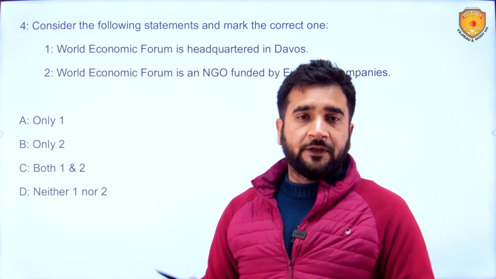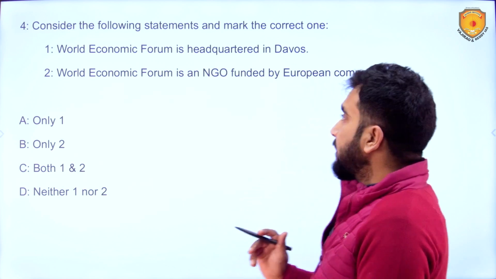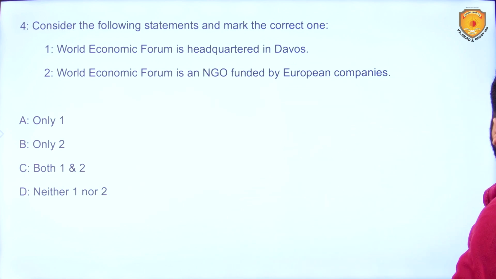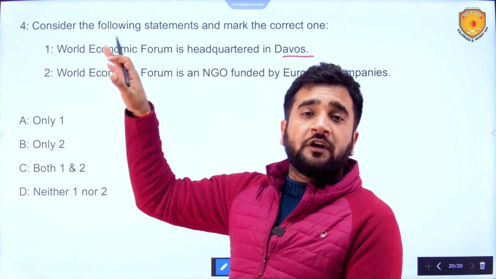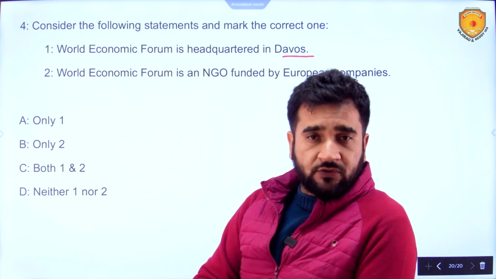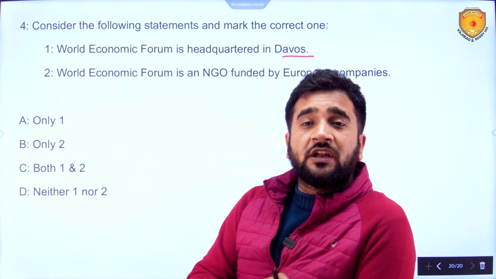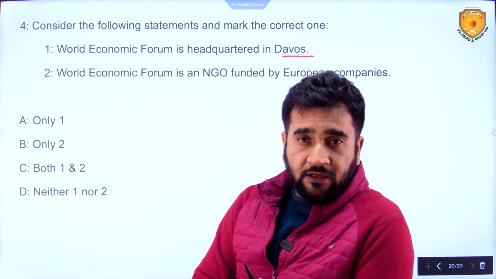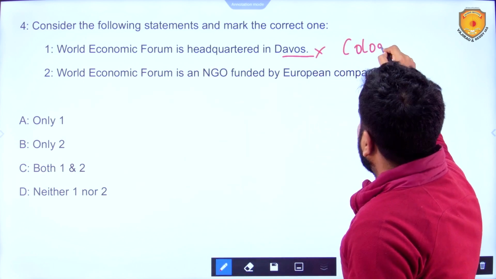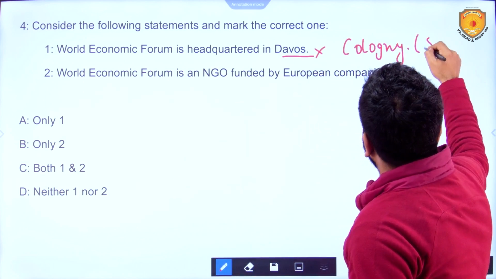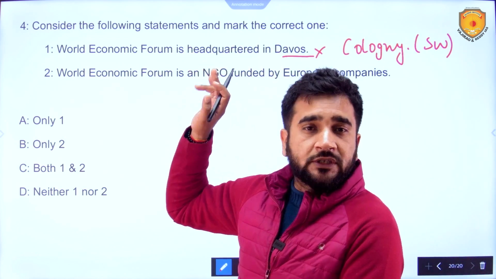Consider the following statements and mark the correct one. The first statement: the World Economic Forum is headquartered in Davos. We were talking about the annual meeting of the World Economic Forum which happens in Davos in Switzerland, but we did not mention that it is headquartered in Davos. Actually this statement is wrong. It is headquartered in Cologny. This is also in Switzerland, but it is not headquartered in Davos.